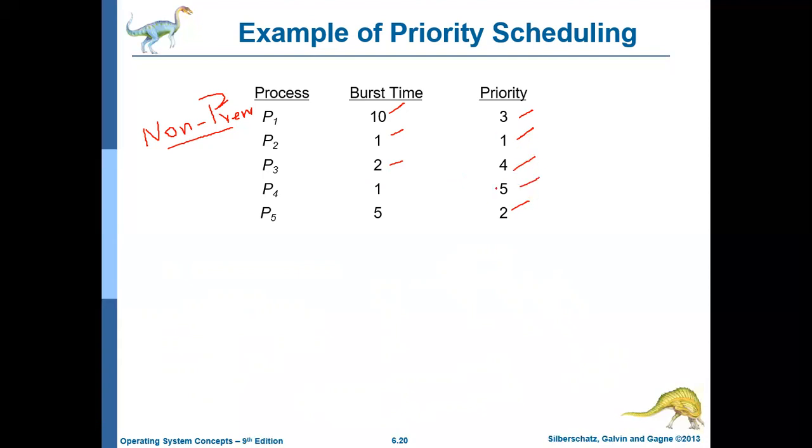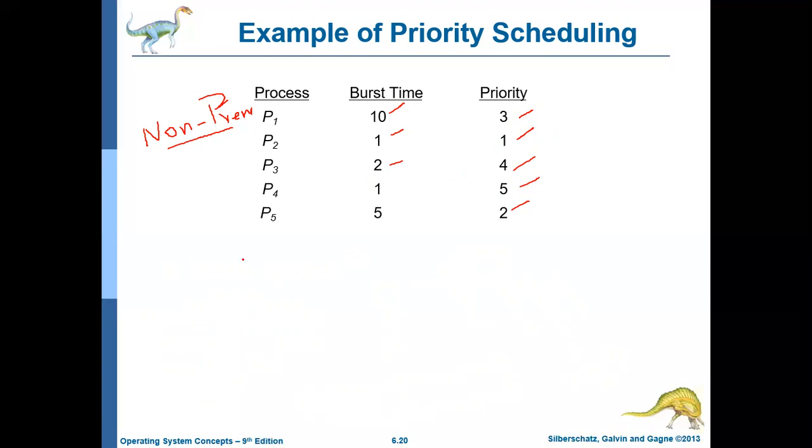So this is the order in which they are going to execute. That is first P2 will execute, and then P5, then P1, then P3, and then P4. Okay, so how will the Gantt chart look in this case?